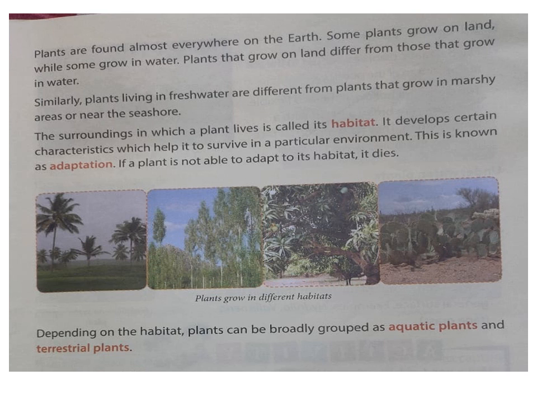In habitat and adaptation, according to the habitat, all the living beings are divided into two parts. Basically, in this chapter, we will discuss only the plants. The plants are classified into two main groups: aquatic plants and terrestrial plants. The plants which grow on the land are called terrestrial plants, and the plants which grow in the water are called aquatic plants.